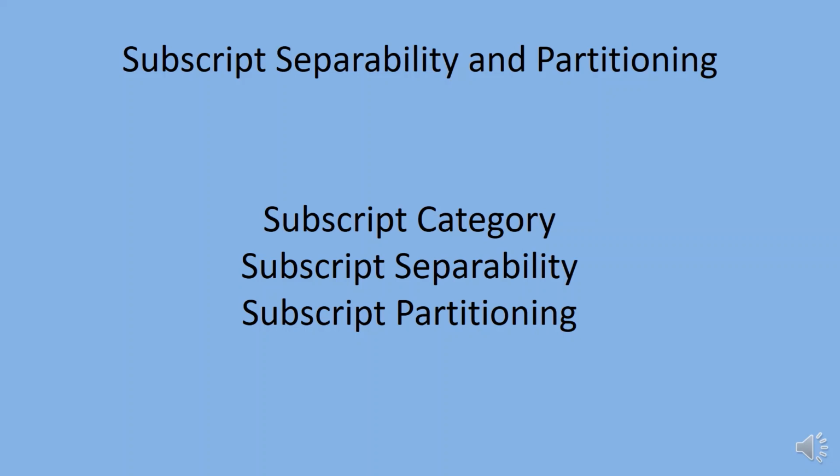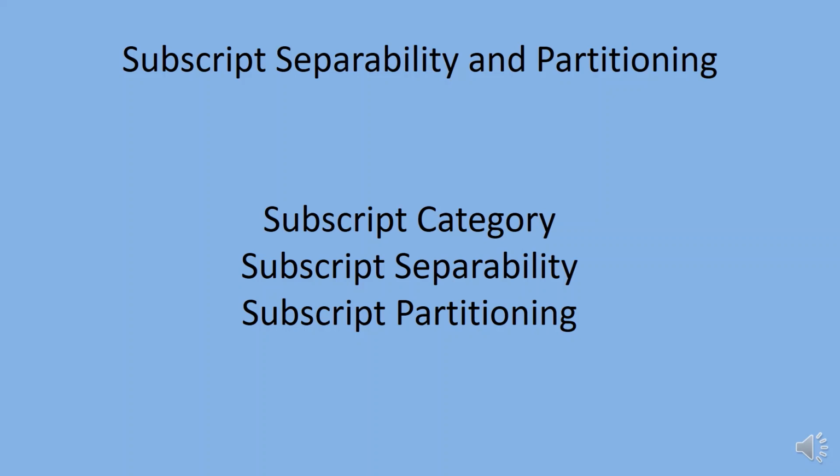Separability is important because multidimensional array references can cause imprecision in dependence testing. If all the subscripts are separable, we may compute the direction vector for each subscript independently and merge the direction vectors on a positional basis with full precision.